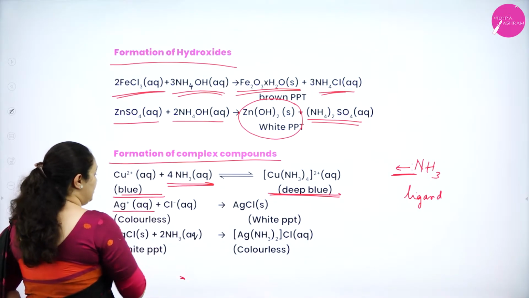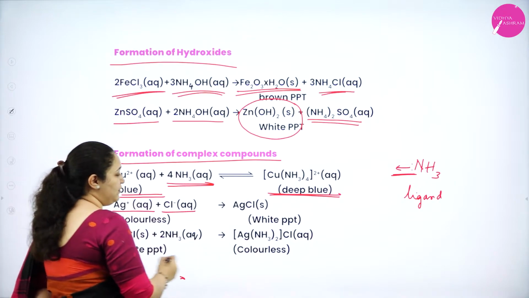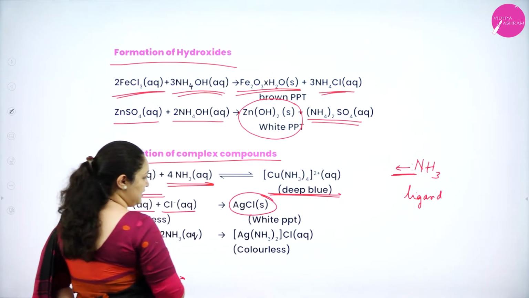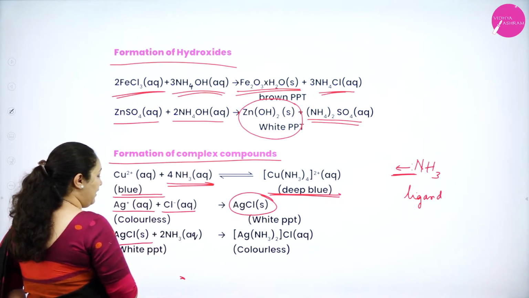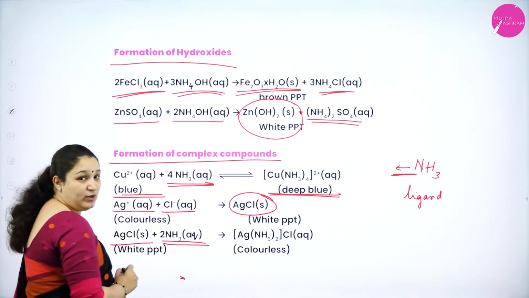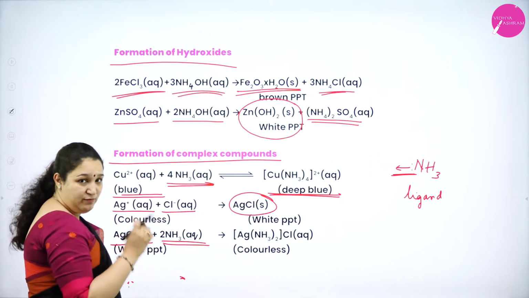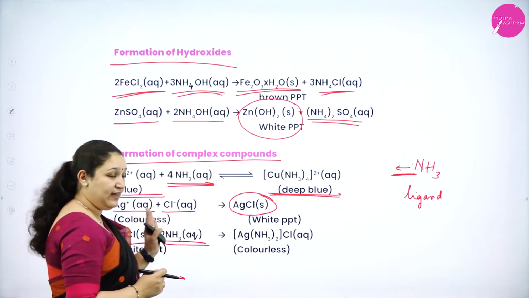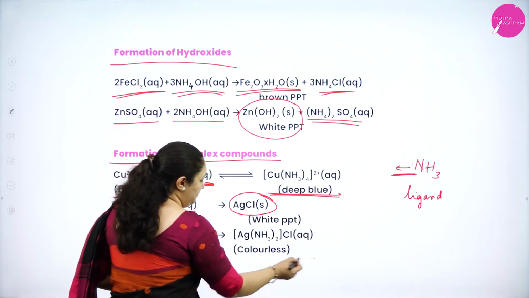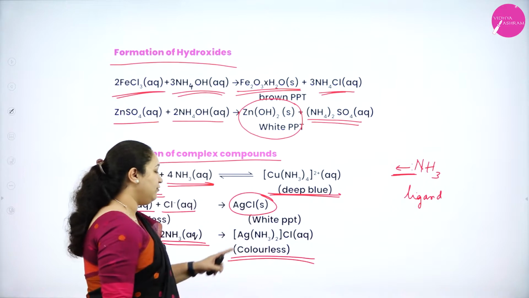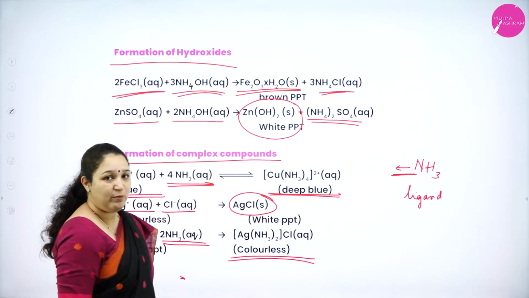If we have Ag+ aqueous and Cl-, first we will get the white precipitate of AgCl. For that precipitate of AgCl, if we add ammonia, you will get a complex. What is the name of this complex?